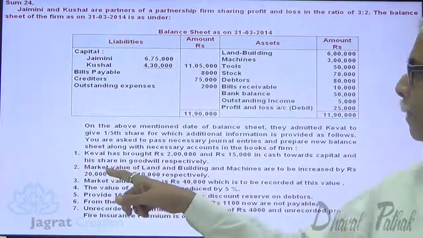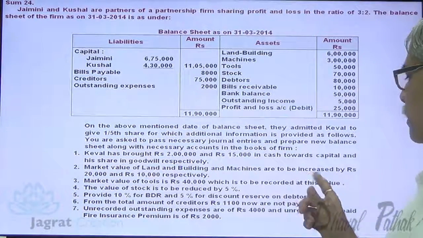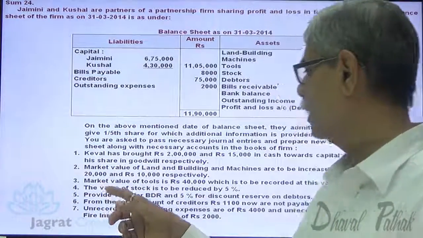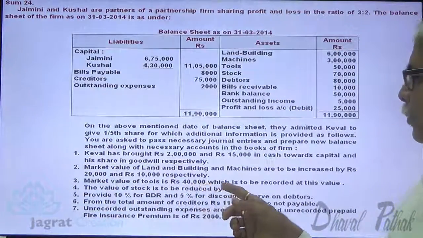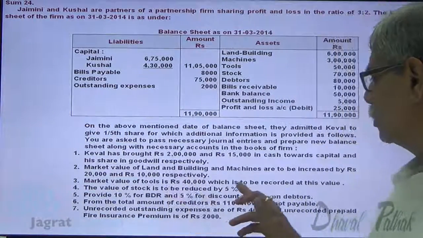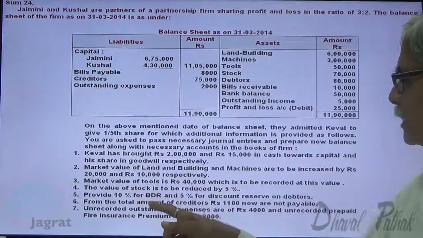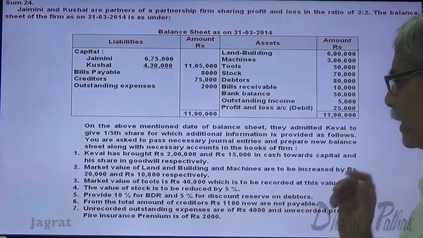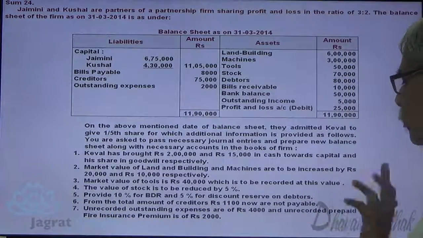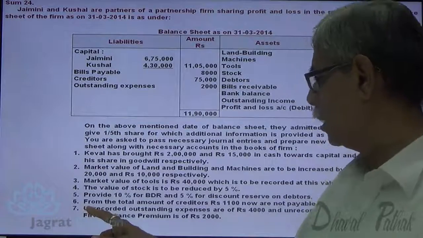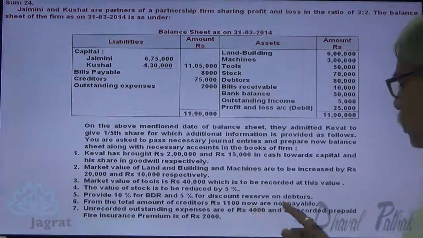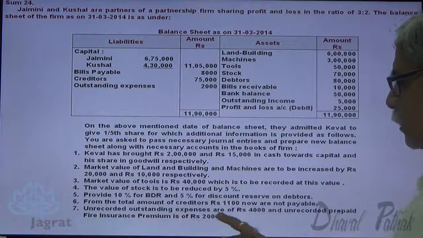Market value of land and building and machinery is to be increased by 20,000 and 10,000 respectively. Market value of tools is 40,000, which is to be recorded at this value. The present value of stock is to be reduced by 5%. Provide 10% bad debt reserve and 5% discount reserve on debtors. From the total amount of creditors, 1100 is now not payable. Unrecorded outstanding expenses are 4000 and unrecorded prepaid insurance premium is 2000.